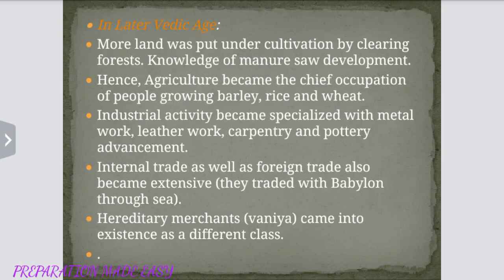In later Vedic age, more land was put under cultivation by clearing the forest. Hence, agriculture became the chief occupation of the people. They grew barley, rice, and wheat. Industrial activities became specialized with metal works, leather works, carpentry, pottery, etc. Internal trade as well as foreign trade also became extensive. Hereditary merchants came into existence as a different class.